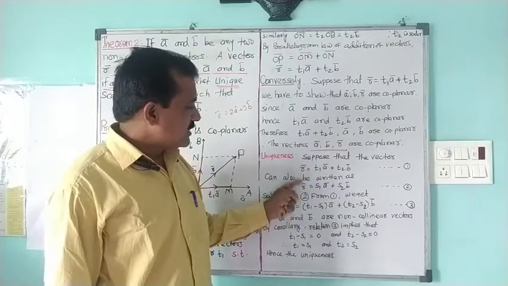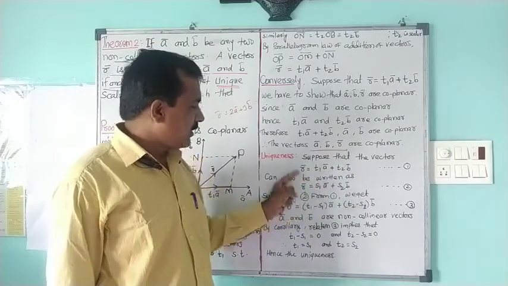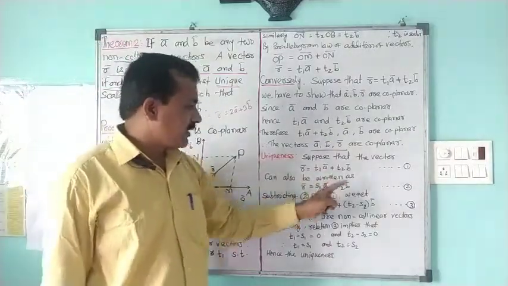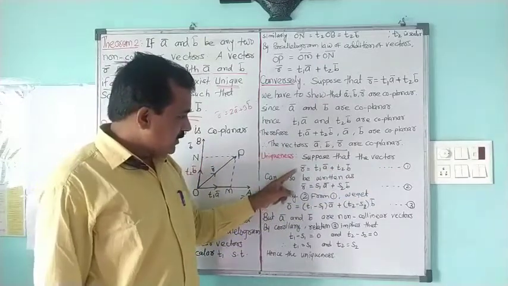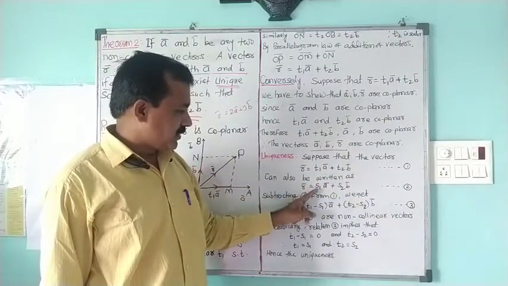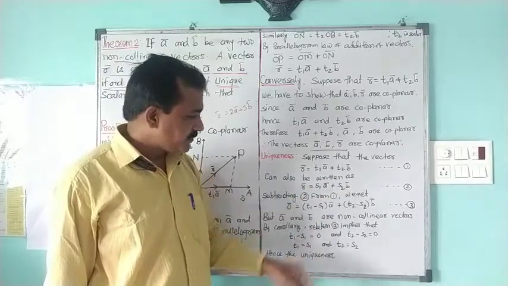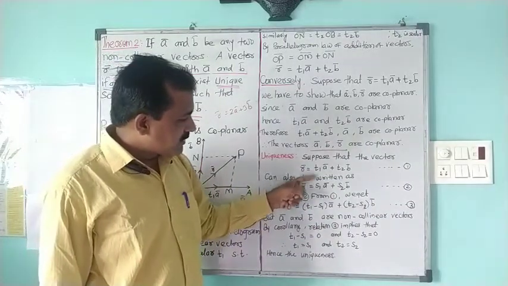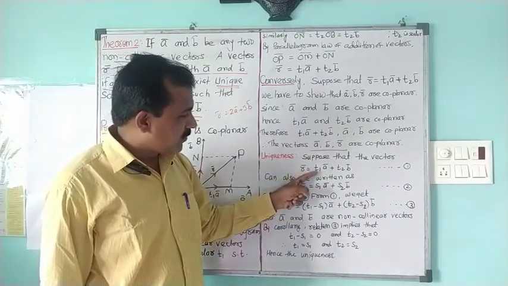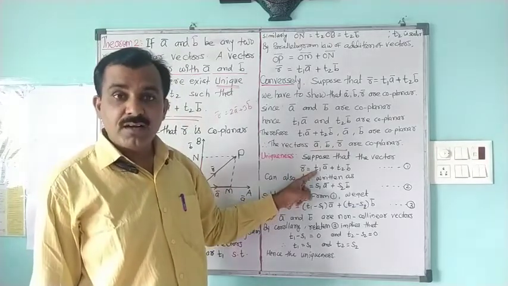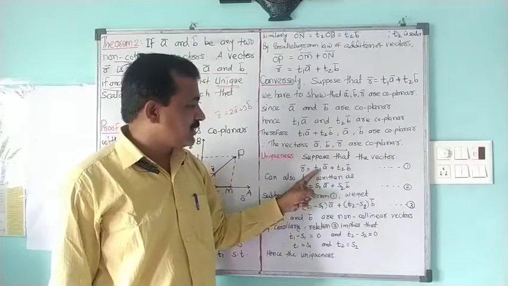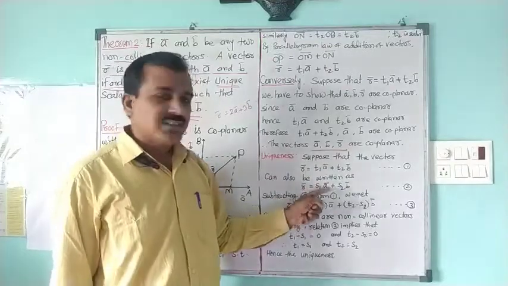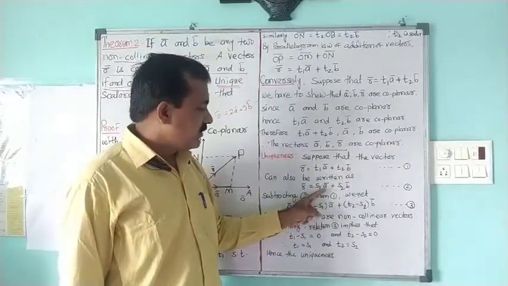We are considering another expression for R bar in terms of A bar and B bar. So as we have considered R bar as T1 A bar plus T2 B bar, this is the first. Suppose this vector can also be written as R bar is equal to S1 A bar plus S2 B bar. This is the second. So the same R bar we have considered in two different forms. We are saying this is the only one form to express R bar in terms of A bar and B bar using two scalars T1, T2. But suppose this R bar is expressed in a second way using S1, S2 with A bar and B bar.